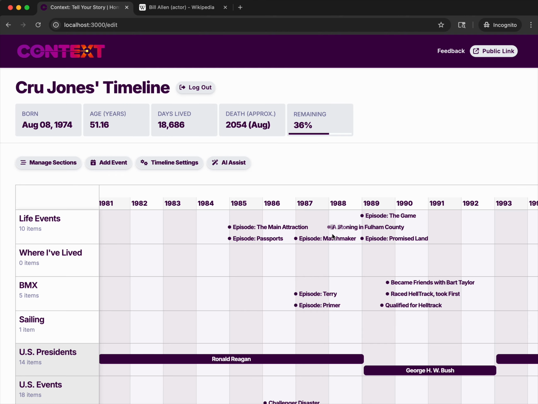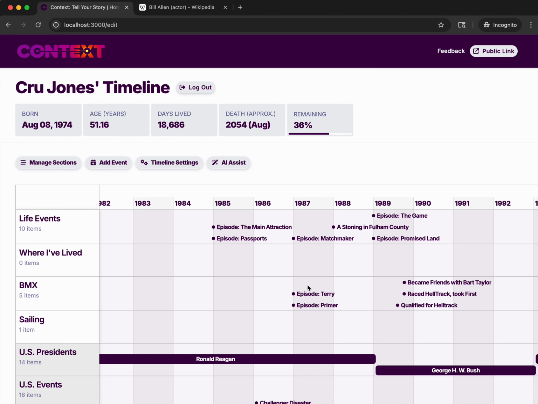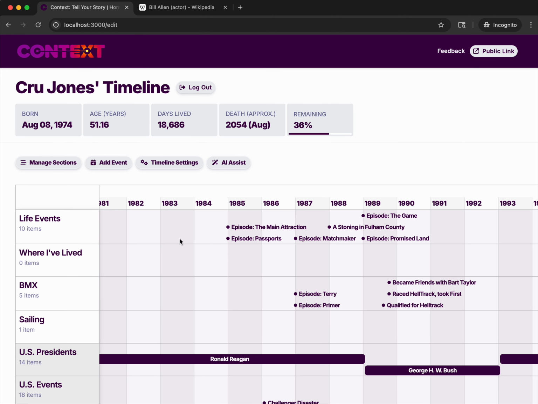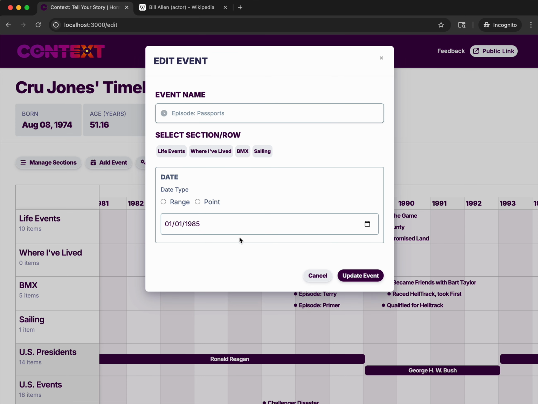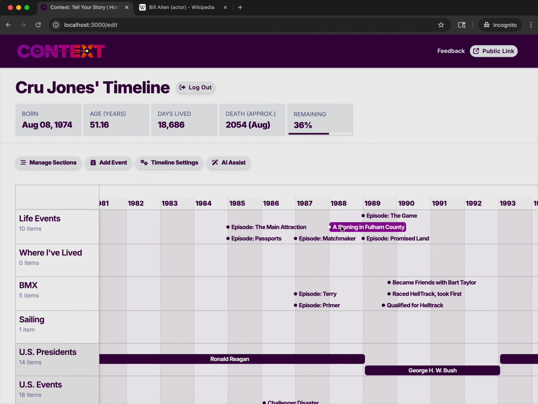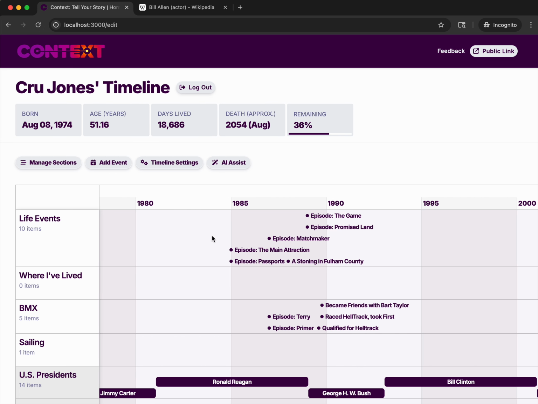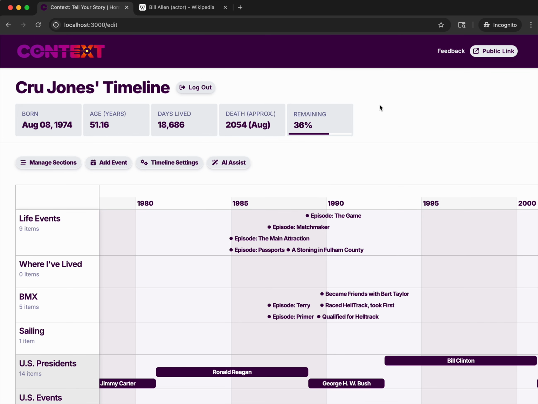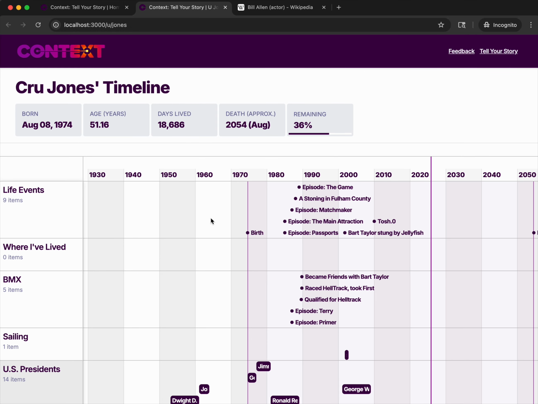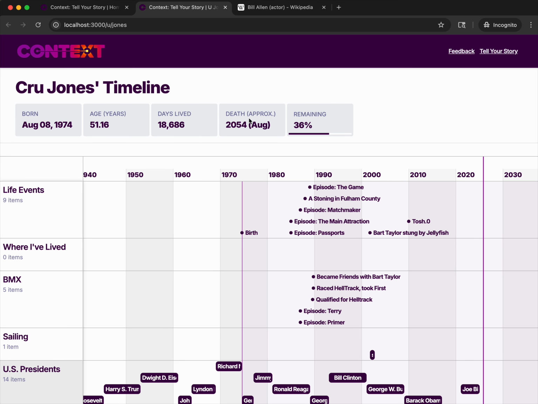Oh, looks like these happened before Hill Track, and then I can come in here and edit these as well. Sometimes there's another bug I'm working on. Let's see if this one. Oh no, this one seems like it works, but generally a refresh seems to fix it. There's a redraw thing. Anyway, if you're seeing bugs, try to refresh it, and if that doesn't work, let me know, please. Oh, here, this one I'll delete. And then again, I share that out to Jones, and there's everything.